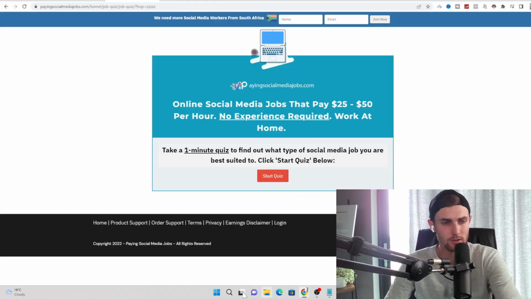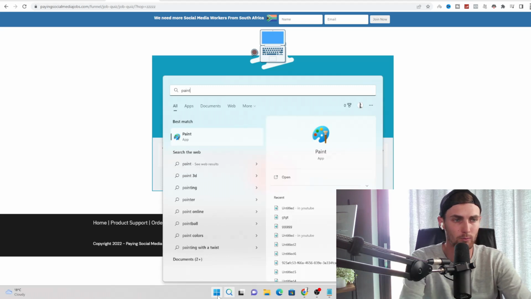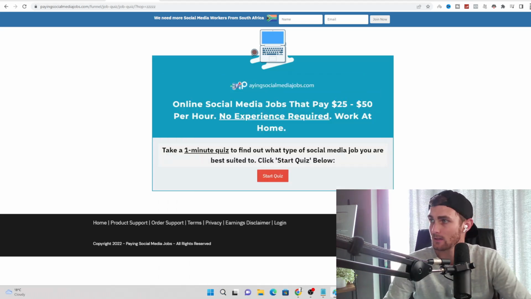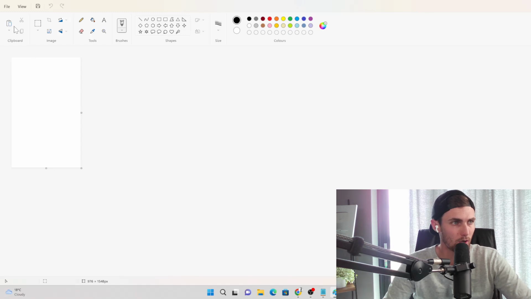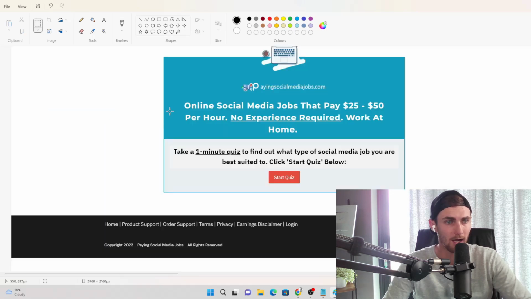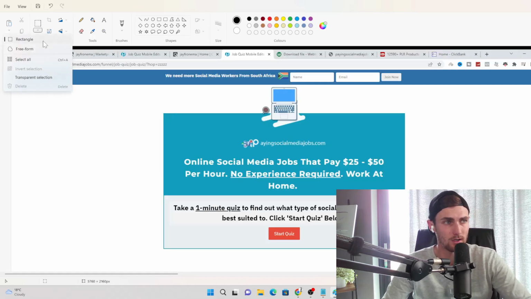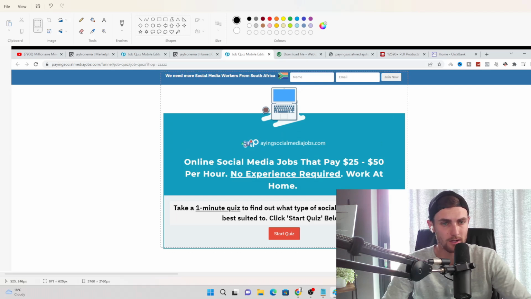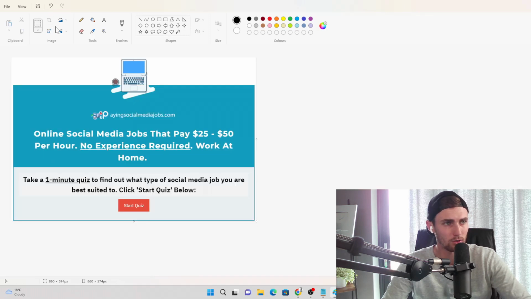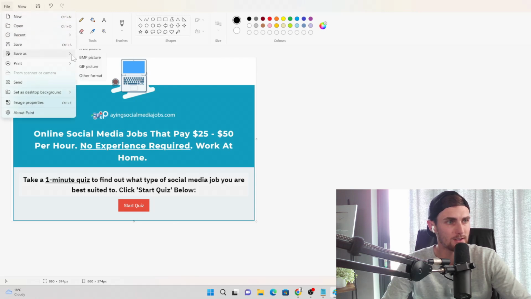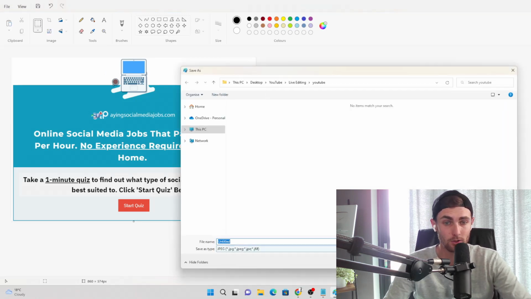Once you've done that, you can open up a tool on Windows called Paint. It will look like this. Just click on this little square, click on select all, right click and select paste, and it will paste this entire screenshot. And simply copy this part of the screen over here, just like this. That little part, click on crop, click on file, save as JPEG image, and you can save this to your PC.